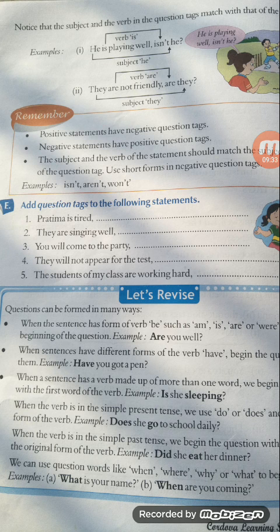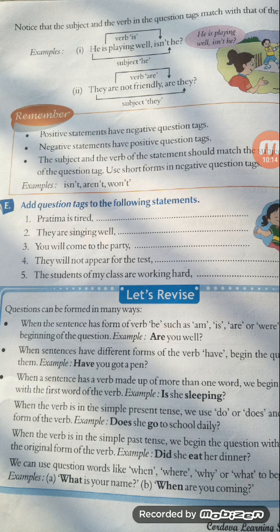So what we have studied in this chapter, let me read these points again. First one, when the sentence has a form of the verb be, such as is, am, are, or were, put it at the beginning of the question. Clear? Second point, when sentences have different forms of the verb have, the question begins with have. Next, if a sentence has a verb made up of more than one word, we begin the question with the first word.